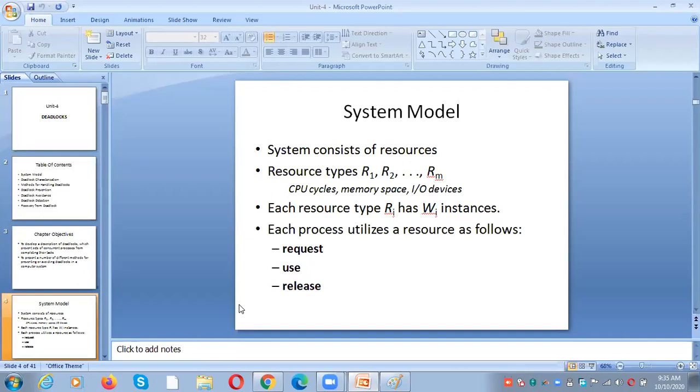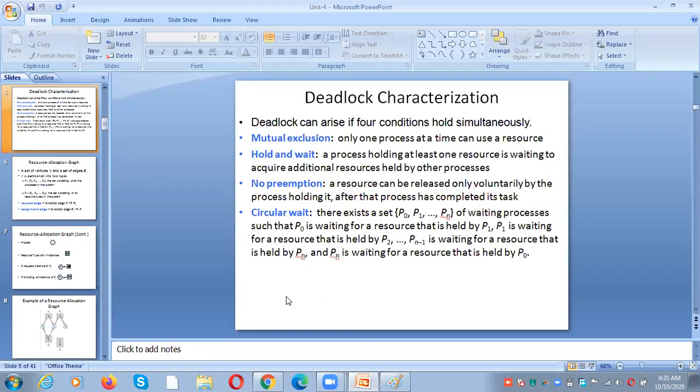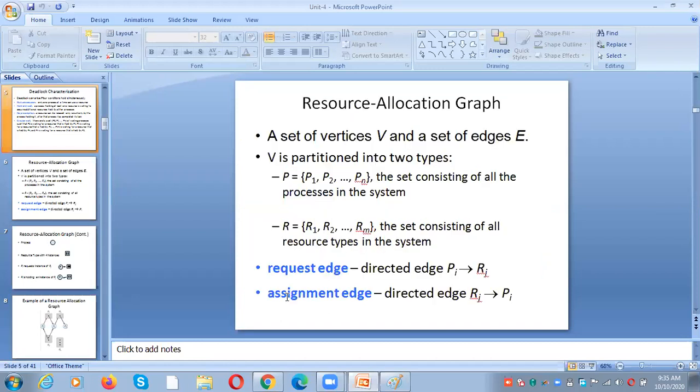Each process utilizes a resource as follows. How does a process use a resource? First, the process has to request the resource, and then it can use the resource. After that, it has to release the resource. As I told you, these are the necessary conditions for deadlock. We have covered this one.